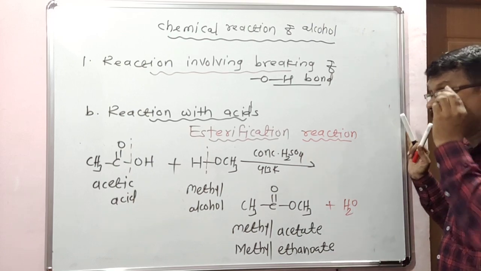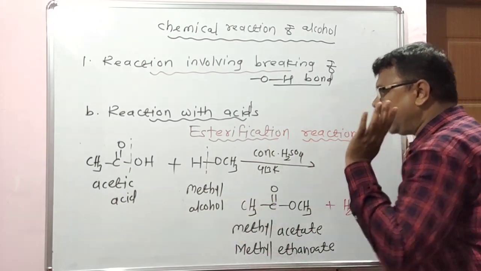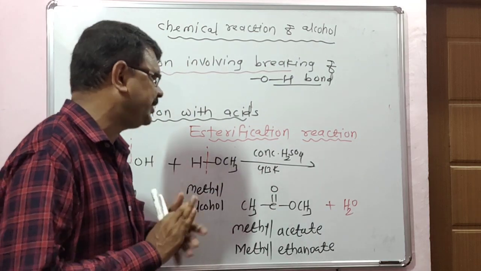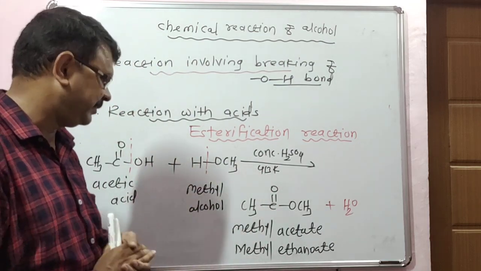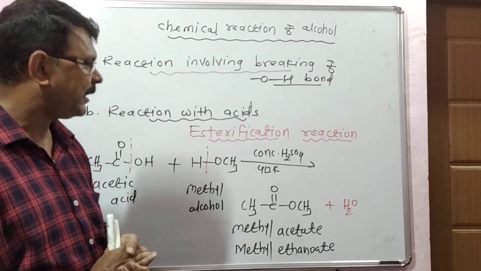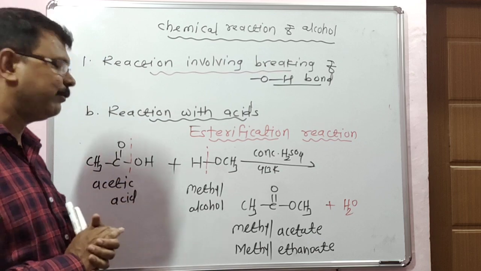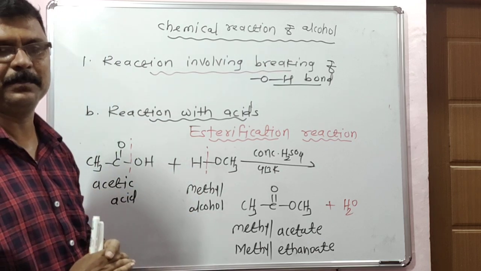Repeat the reaction. Acetic acid is reacted with methyl alcohol in presence of concentrated H2SO4 at 413 Kelvin temperature. It gives methyl acetate. Look here, the water is removed: the OH group from the carboxylic acid and the hydrogen atom from the alcohol.